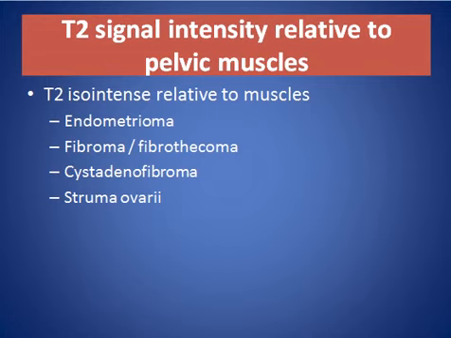T2 signal intensity lesions with T2 signal intensity relative to pelvic muscle. Some lesions have T2 signal intensity iso-intense to the muscle, like endometrioma, fibroma, fibrothecoma, cystadenofibroma, and Struma Ovarii.